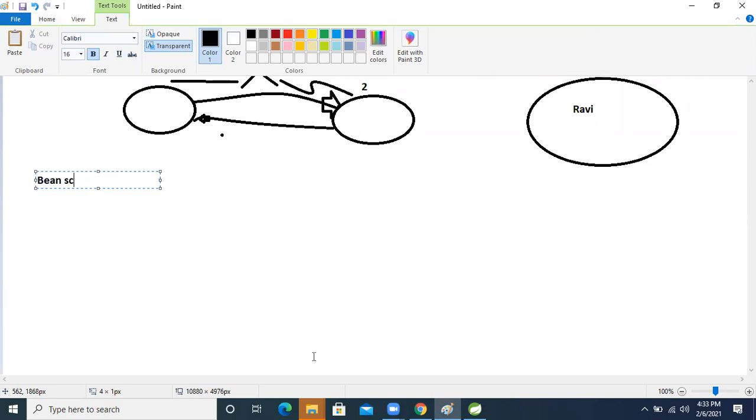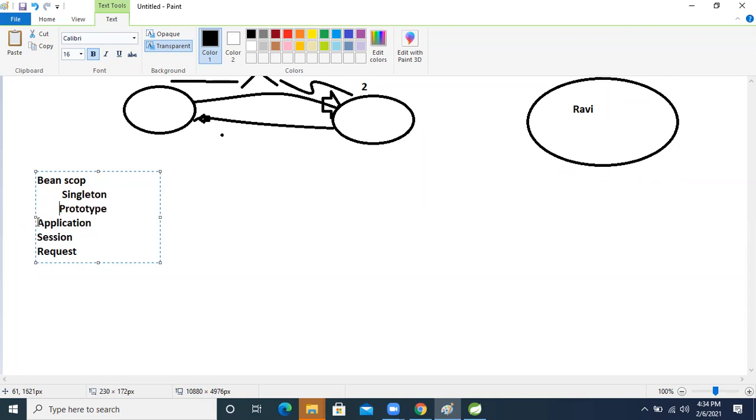Bean scope. The first one is singleton. The second one is prototype. The third one is application. The fourth one is session. The fifth one is request. These are the five types of scope I'm explaining.